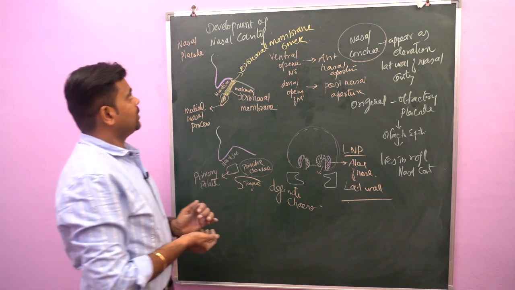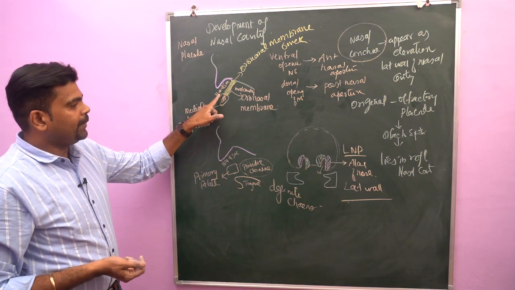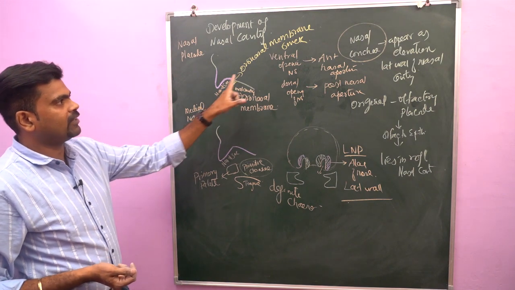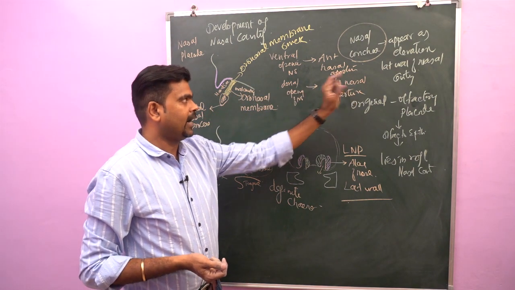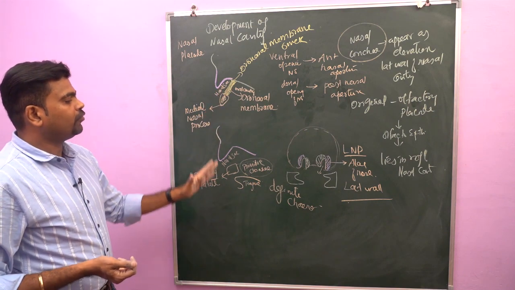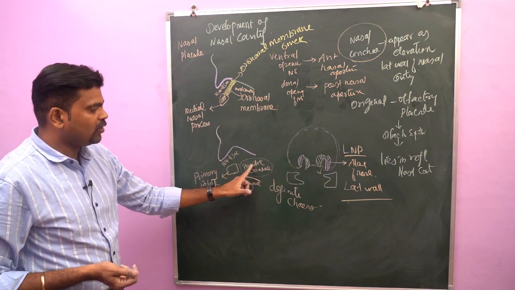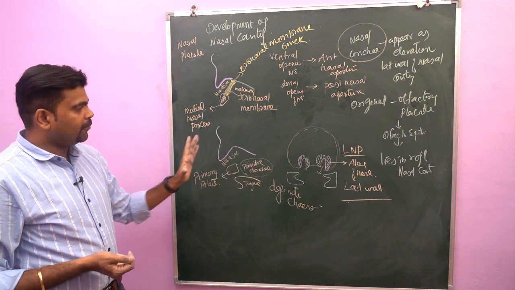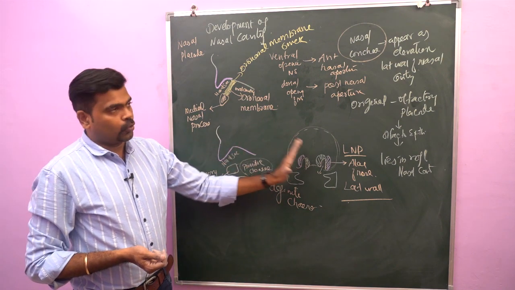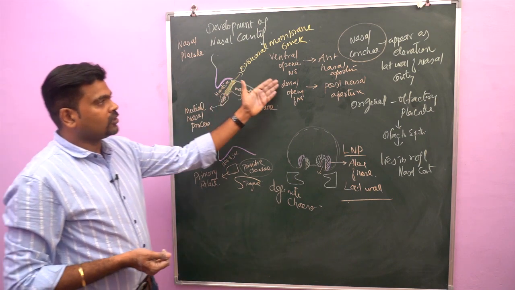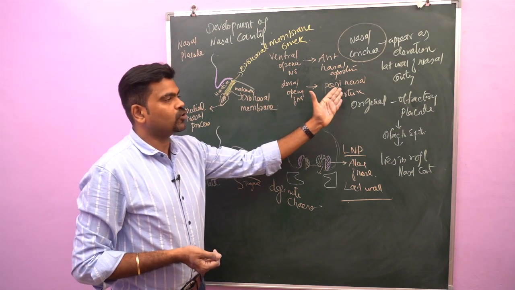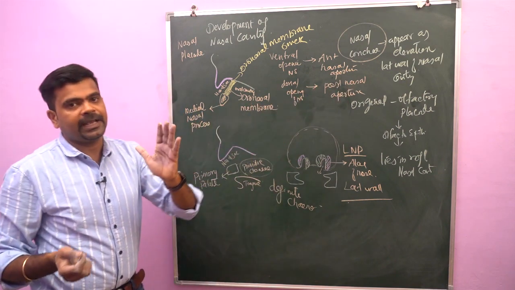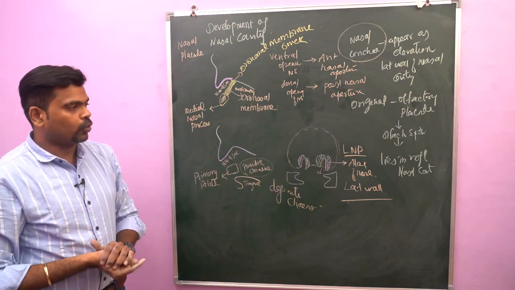I will summarize the nasal cavity. The nasal pit deepens to form a nasal sac. The anterior opening of nasal sac forms the anterior nasal aperture. So after formation of secondary palate, what happens? This primitive choanae is converted into definite choanae. What is the main function of this definite choanae? Communicate the nasal cavity with the oropharynx. So the dorsal opening of nasal sac gives rise to posterior nasal aperture. What is the fate of posterior nasal aperture? It is going to communicate the nasal cavity with the oropharynx.